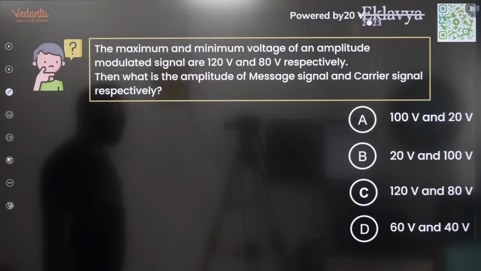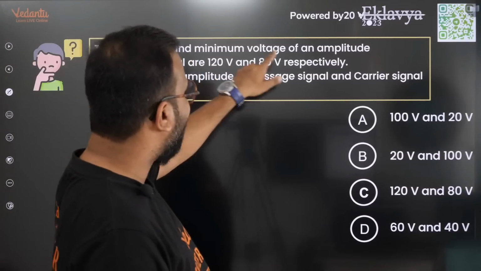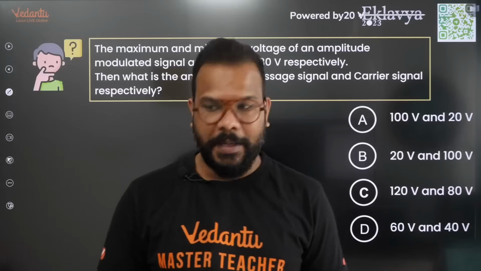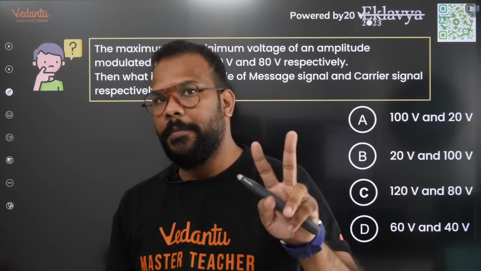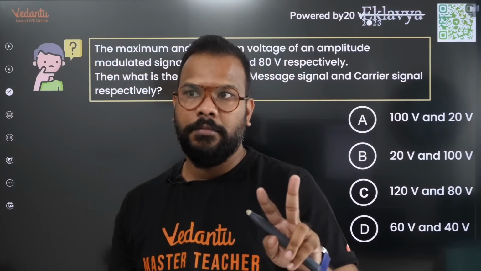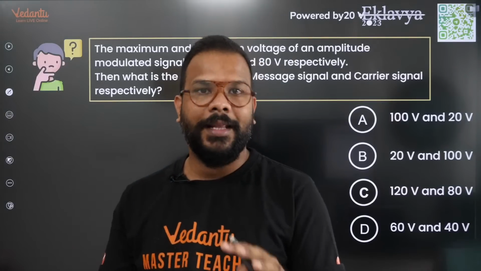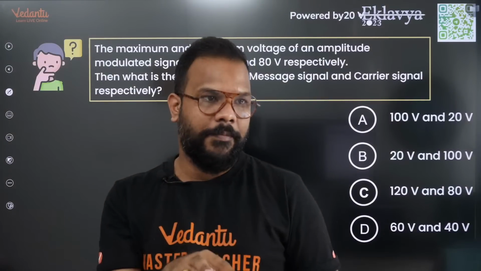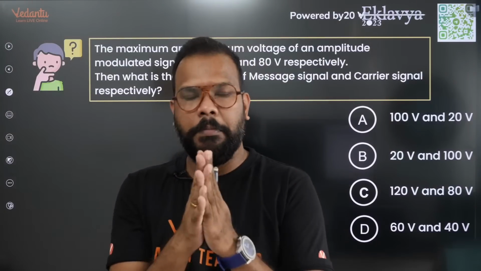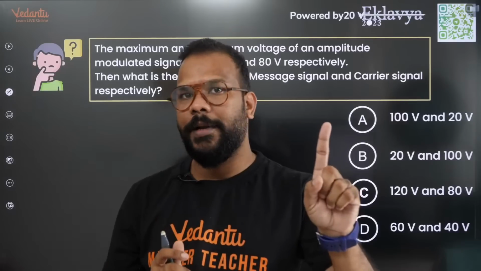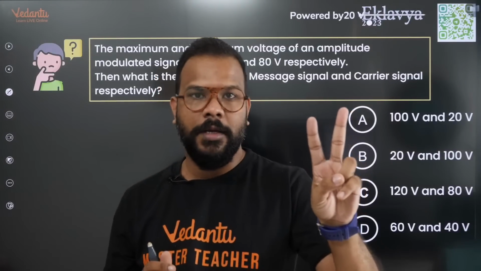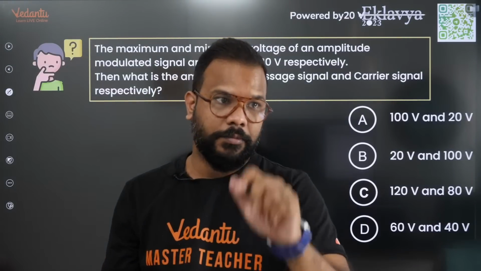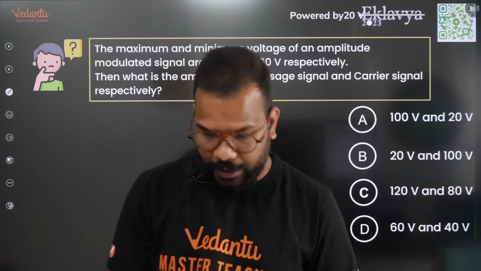It says that the maximum and minimum voltage of an amplitude modulated signal are 120 and 80 volts. If you have been following the previous year papers closely, there are two chapters which are highly neglected. Usually students run away from them, and there is always going to be at least one question from both of them, or at least one question from them put together. The first one is electromagnetic waves, the second one is principles of communication. So either you will have a question from each of them, or at least a question from one of them, and this is what happens every time.